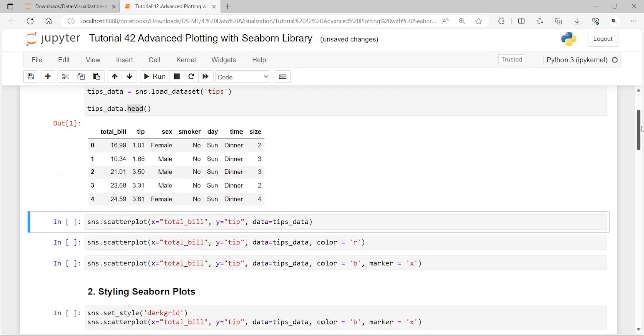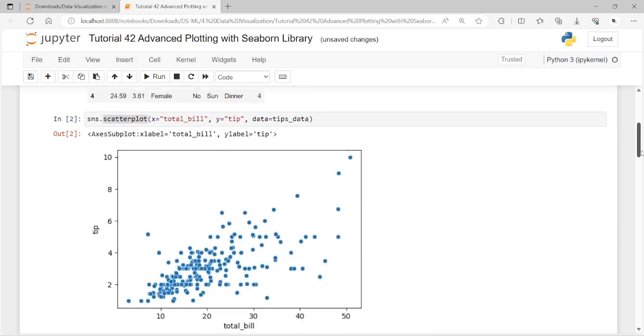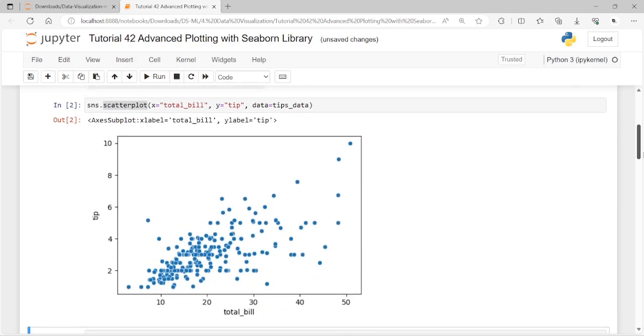So let's now plot a scatter plot with the values from the total bill column of the tips dataset on the x-axis and the values from the tips column on the y-axis. To plot a scatter plot, you need to call the scatterplot method of the Seaborn library. I just execute this, and kindly observe what you are able to see here. Of course, you can see some of the data points that we have explored from the total bills of the tips dataset.